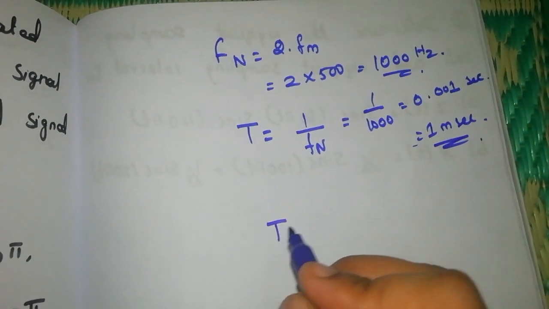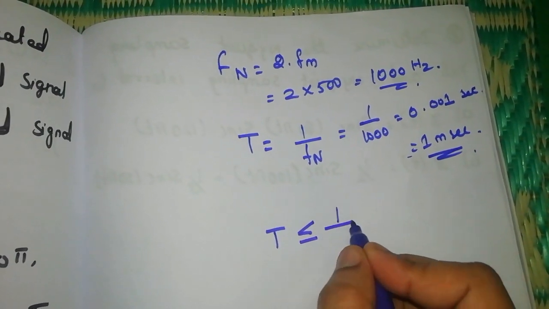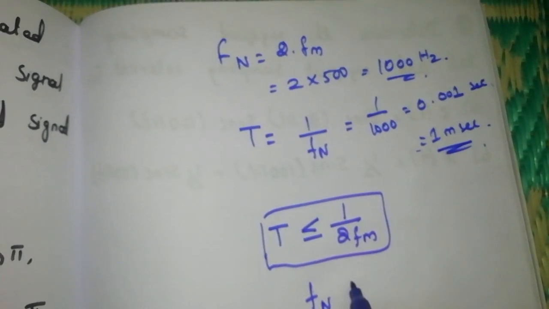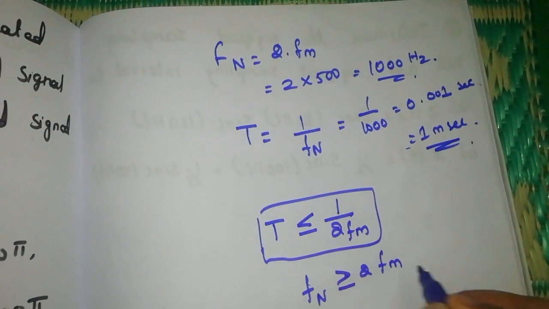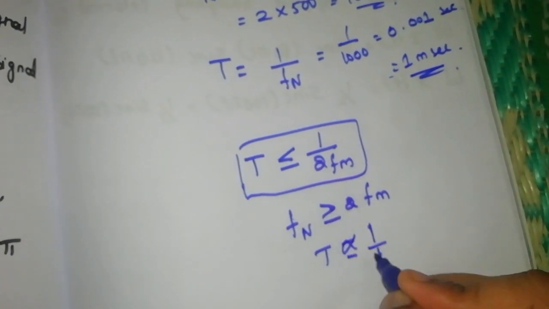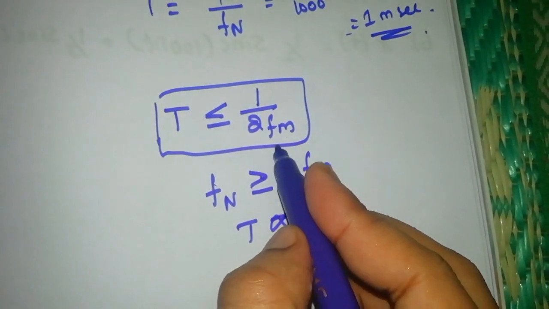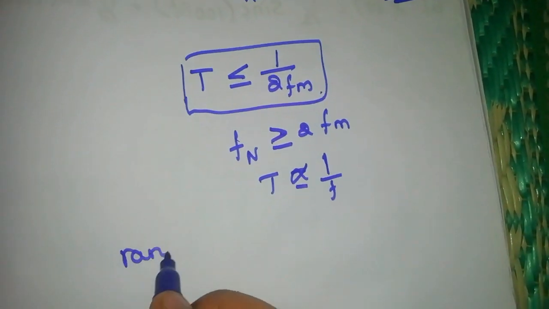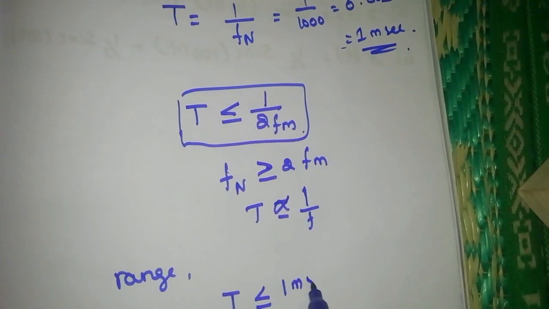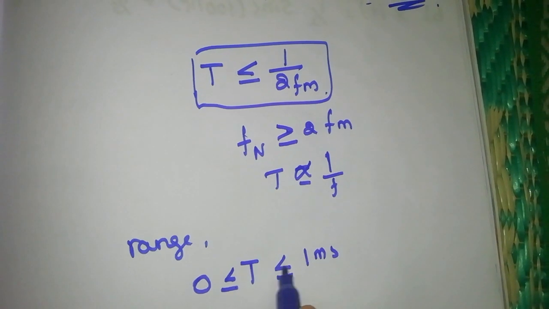So the condition for no aliasing is T less than or equal to 1 by 2 fm. That means the sampling rate Fs is greater than or equal to 2 fm, and T is inversely proportional to frequency, that is T is equal to 1 by F. So this T must be less than or equal to 1 by 2 fm. So the range is, T must take the value up to 1 millisecond, and from 0. So the range is 0 to 1 millisecond.